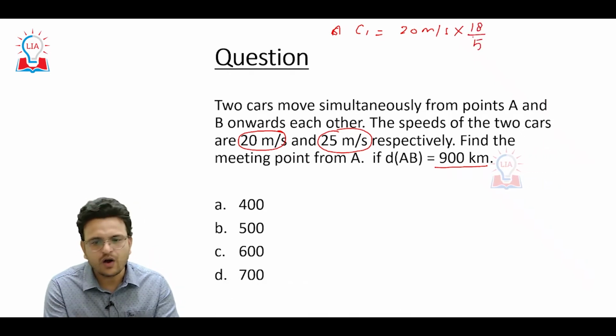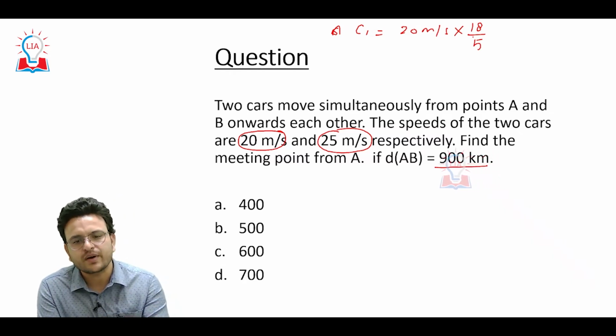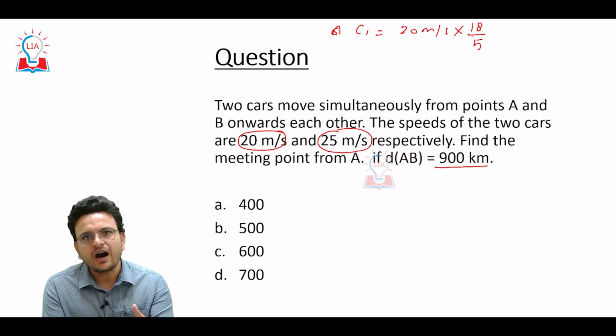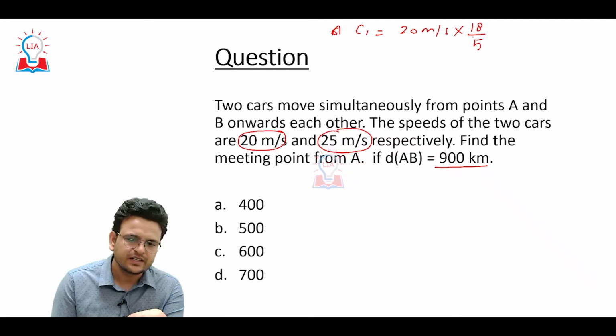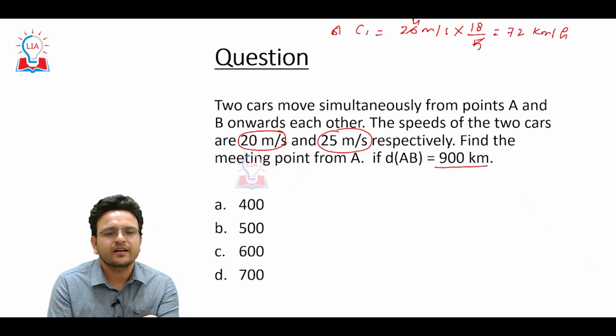Hope you know that whenever we convert meters per second into kilometers per hour, we multiply by 18 upon 5, and whenever we convert kilometers per hour to meters per second, we multiply by 5 upon 18. So it will be 72 kilometers per hour.